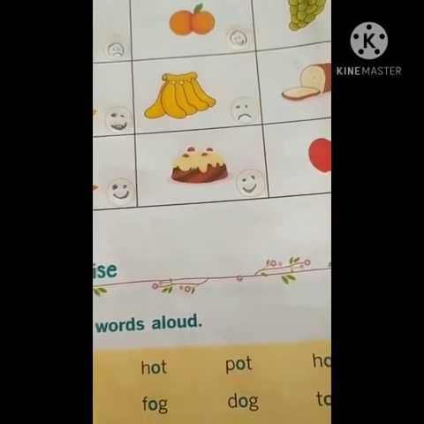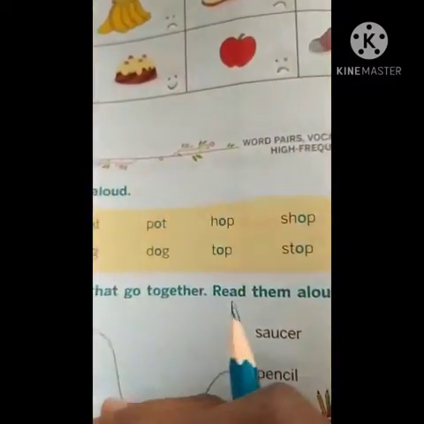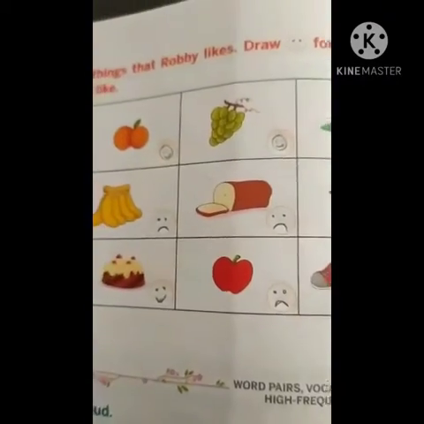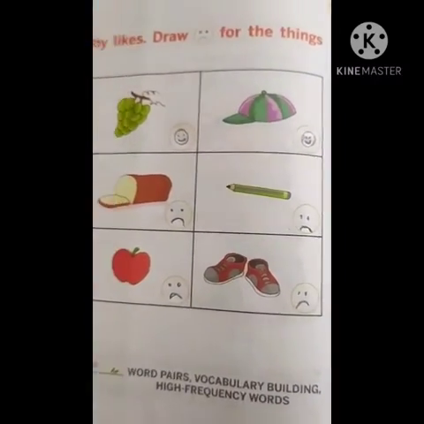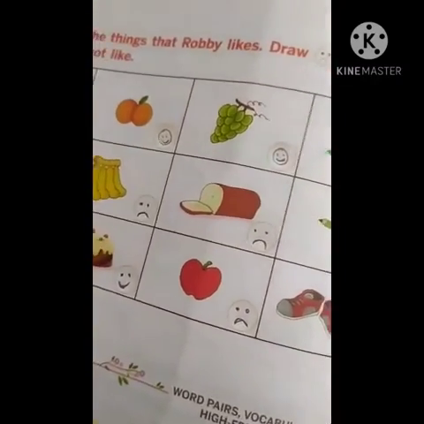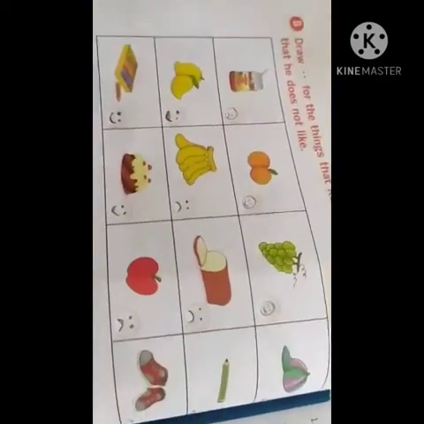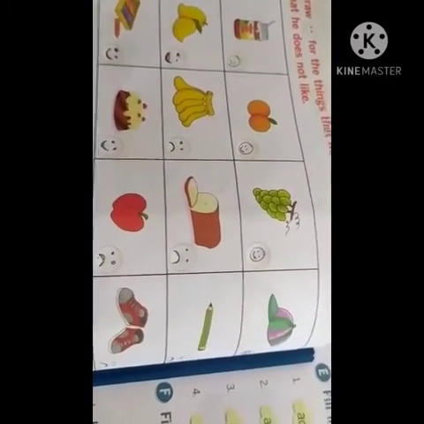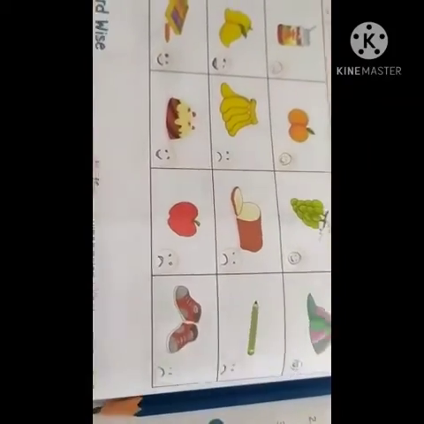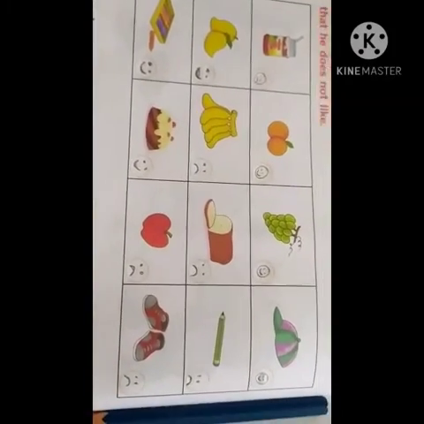Here now we have seen the apples. So here, children, what happened? He doesn't like the shoes also. So I'm just turning the mobile, and you have to take a pic or a screenshot, where you have to draw the smiley and where you have to draw the sad face.